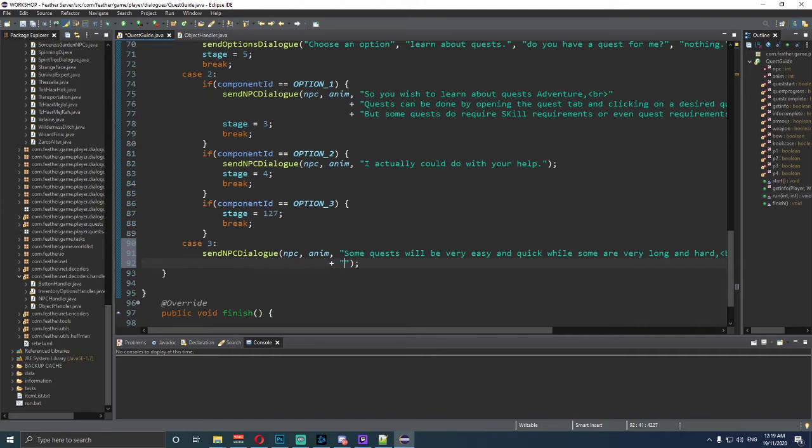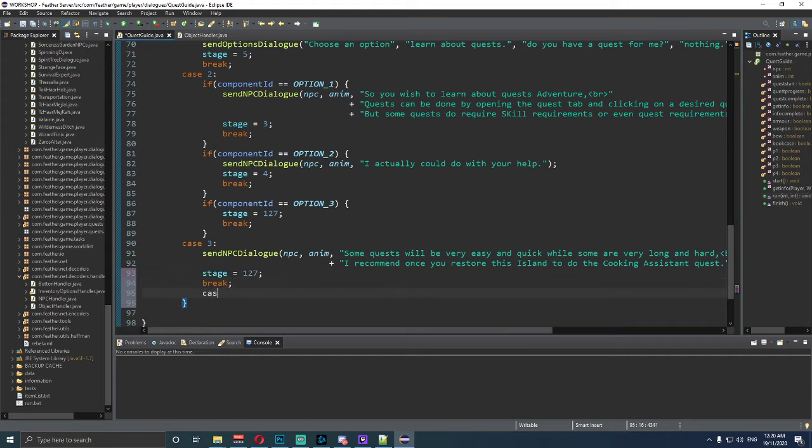And then type in here, "I recommend once you restore this island to do the Cooking Assistant quest." Okay, and then we're going to say stage is equal to 127 and break.